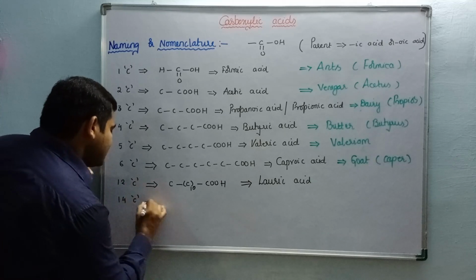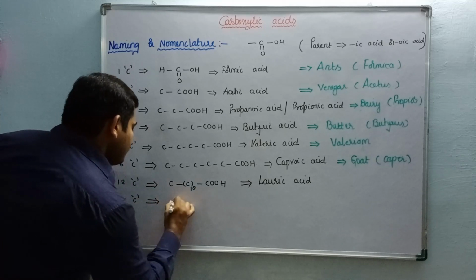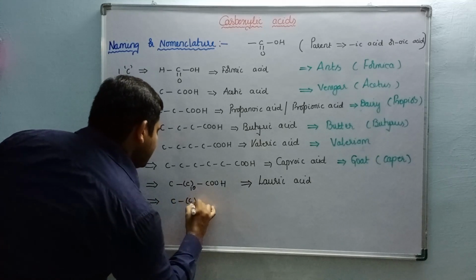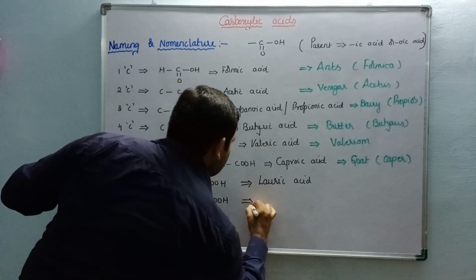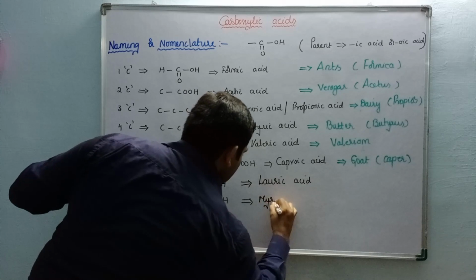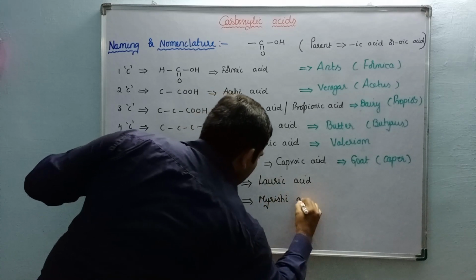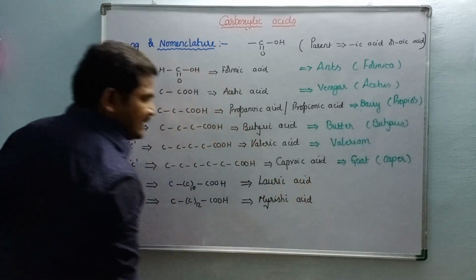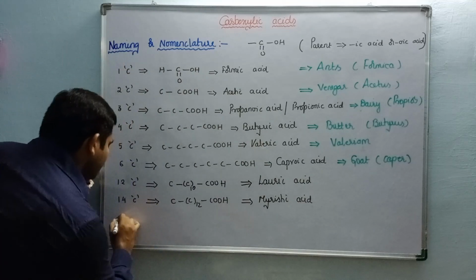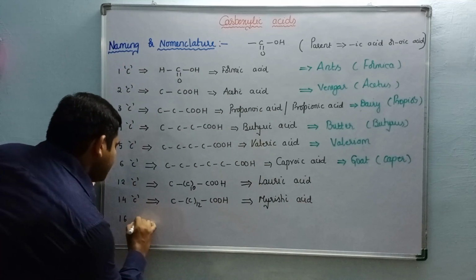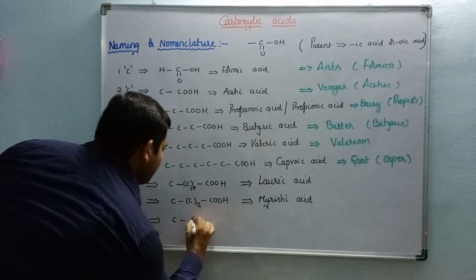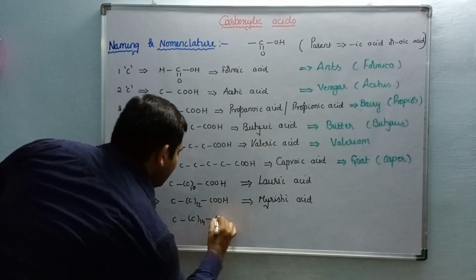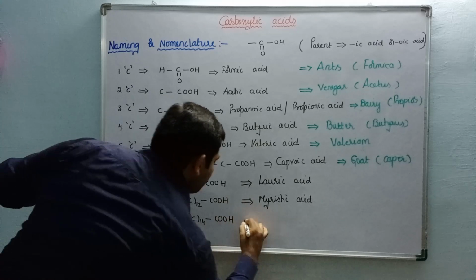Next, 14 carbons. It is none other than myristic acid. Next, 16 carbons, CH3 (CH2)14 COOH.